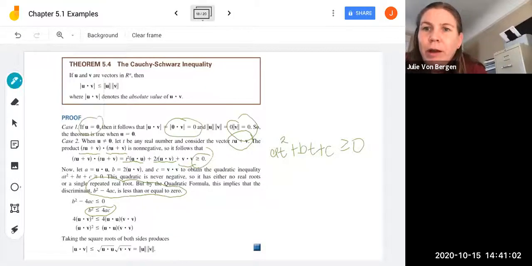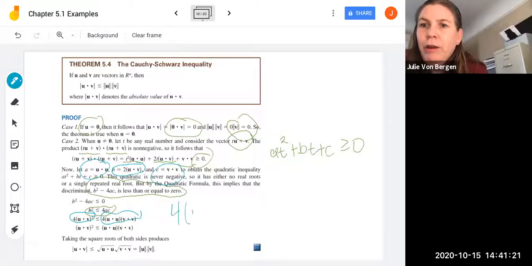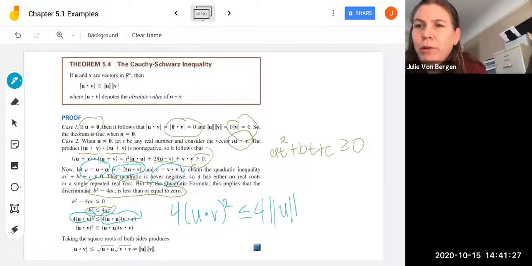So b was 2 times u dot v. So b squared is going to be 4 times u dot v squared. And then 4ac, a was u dot u, and c was v dot v. Well, those are just the norms squared of u and v. So that's saying 4 times u dot v squared is less than or equal to 4 times the norm of u multiplied by the norm of v. I hope you see where we're going with this.